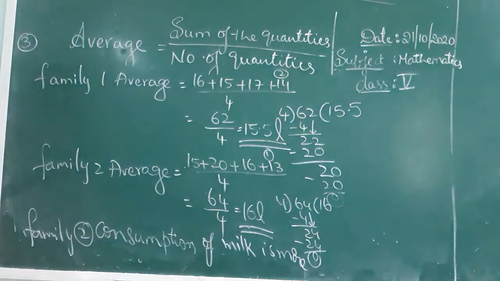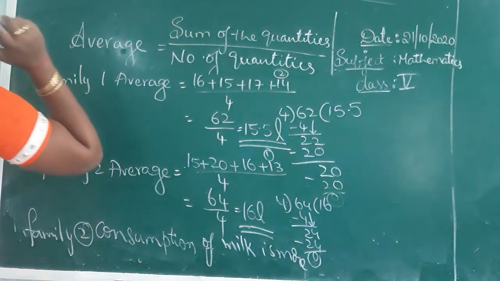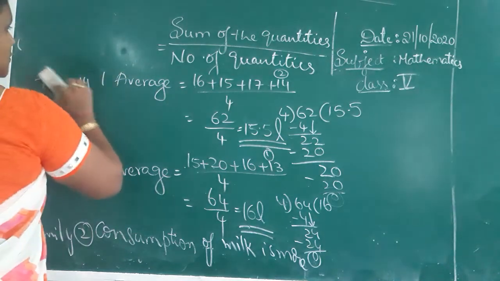Okay. Next one. Fourth one, children. Here they have given 2 town temperatures.